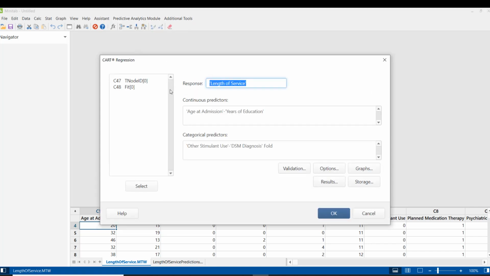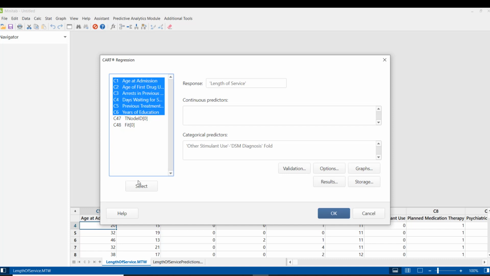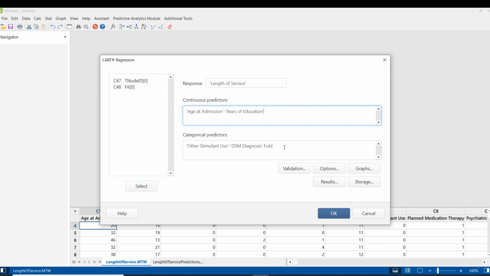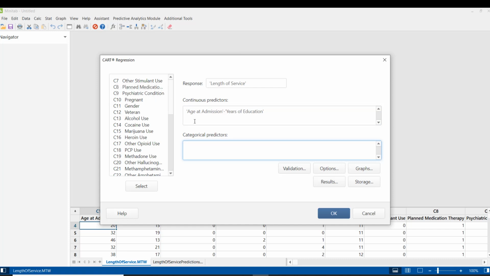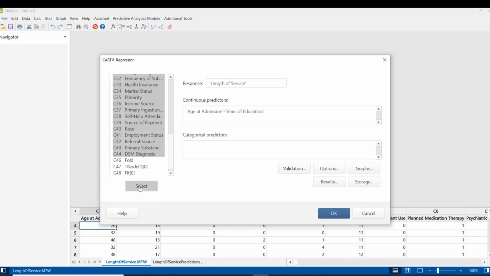Here it will ask for the response variable. We have the length of service. For the continuous predictors, we have these, and for categorical variables, we have other stimulant, DSM diagnosis.